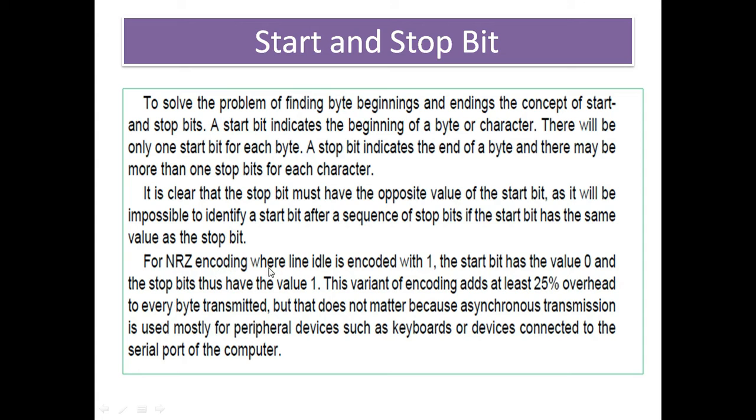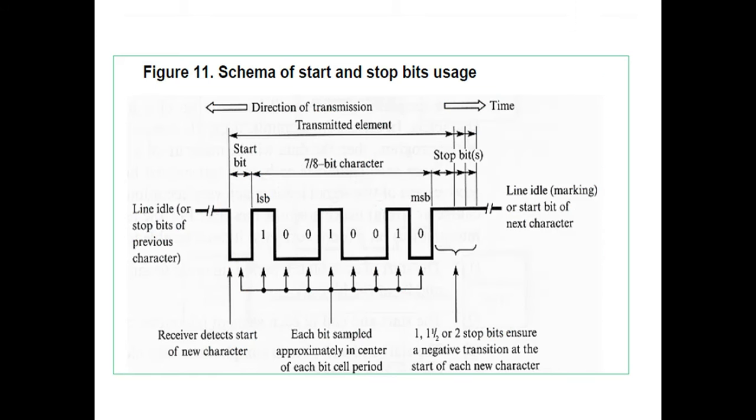For NRZ encoding, where the line is idle encoded with 1, the start bit has the value 0 and the stop bit has the value 1, and this adds at least 25% overhead to every byte transmitted. But that does not matter, because asynchronous transmission is used mostly for peripheral devices such as the keyboard, devices connected to the serial port of the computer.